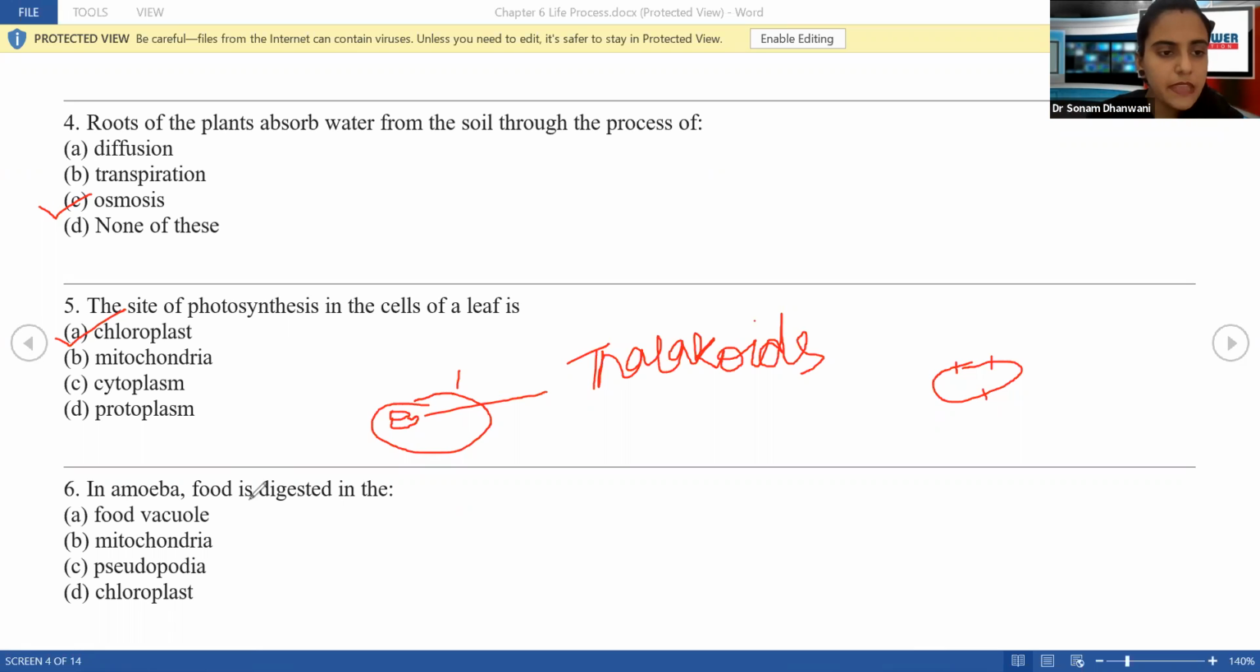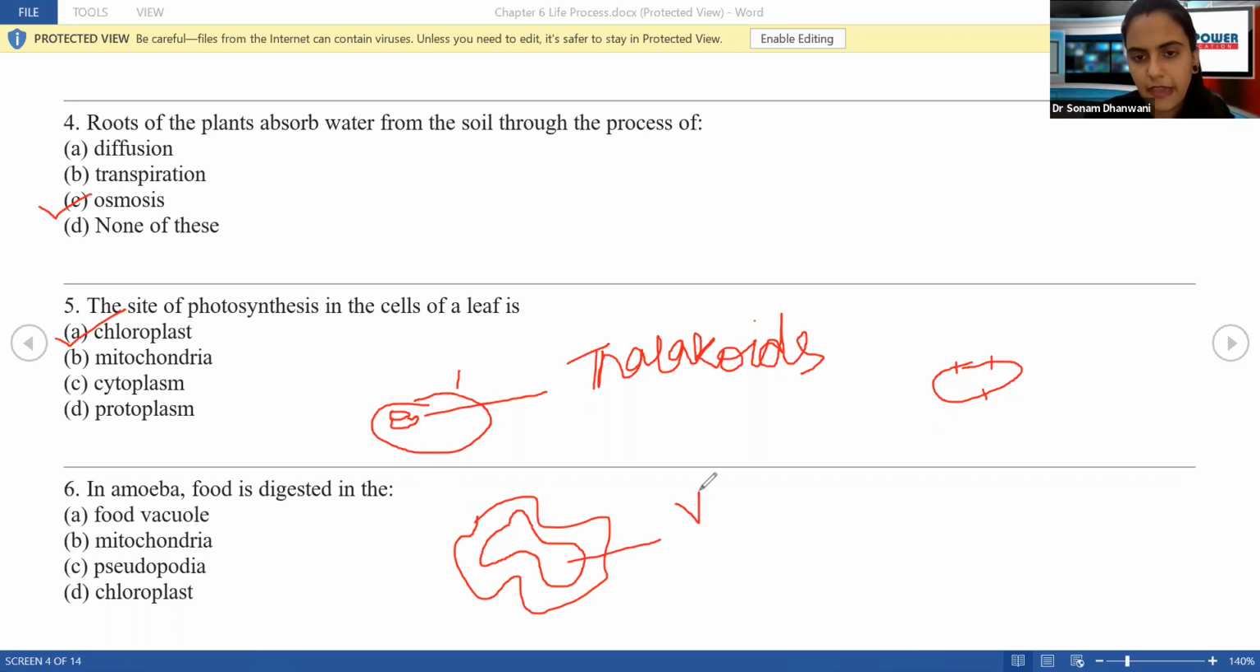Coming to the next one. In amoeba, food is digested in the... Now tell me, where does the food get digested? We have seen the structure of amoeba, right? Do you all remember? The structure of amoeba is roughly like this, and it has a big vacuole like this. This is going to be the vacuole. So it is the food vacuole in which the food of the amoeba gets digested.